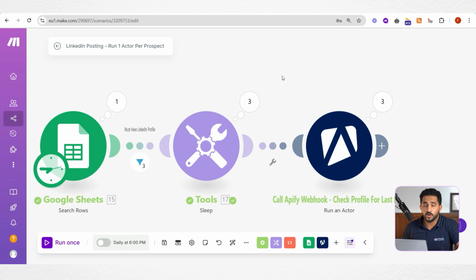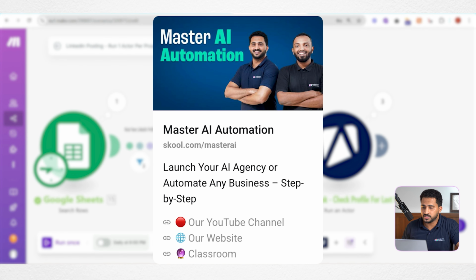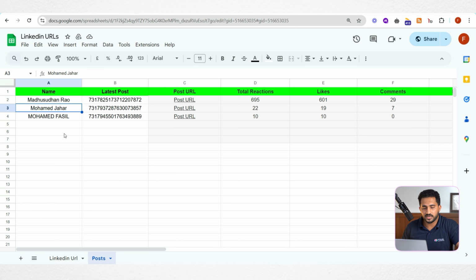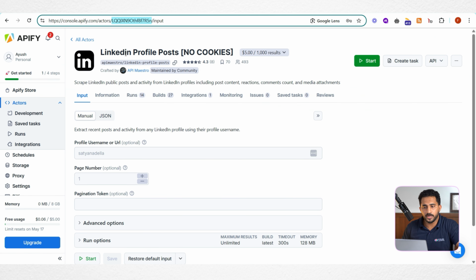So that's it, guys. I hope you understood my explanation. I'll be sharing these blueprints in our school community, so you can directly import them to Make by simply downloading them from our school community and importing them here. After that, you can make the required changes to the scenarios based on your requirements, and you can put in as many URLs as you want. And of course, if it is more, then you may have to go with a paid plan of this Apify bot. Here you can see for every month you will get a $5 credit. That means 1,000 results we can fetch free of cost.